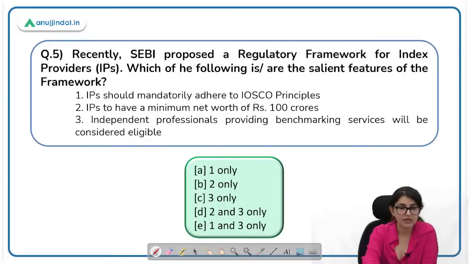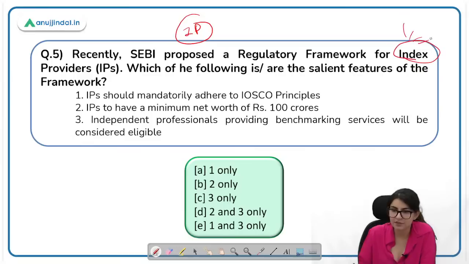Moving on to the next question. Recently, SEBI proposed regulatory framework for index providers, IP, जो आपको index provide करते हैं. I hope you all know what are index, which just maps the various stocks. Which of the following is salient features of the framework? Index providers should mandatorily adhere to IOSCO principles. This is correct. IPs, that is index providers, to have minimum net worth of 100 crore. This is incorrect. They have minimum net worth of 25 crore. Independent professionals providing benchmark service will be considered eligible. This is also incorrect because independent professionals जो हैं, they should be registered as a company.